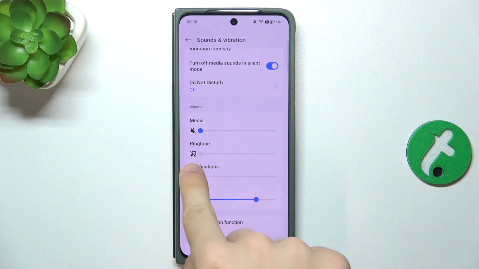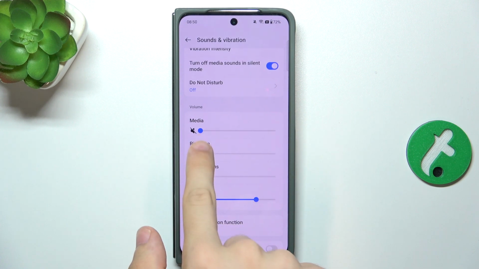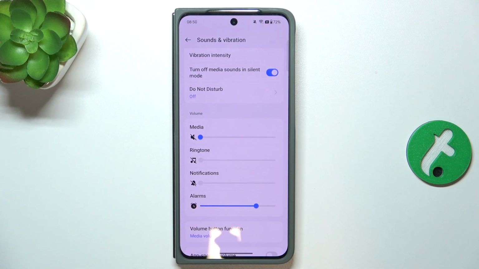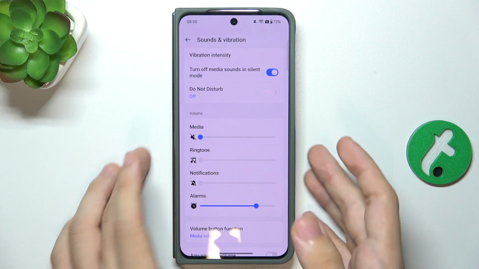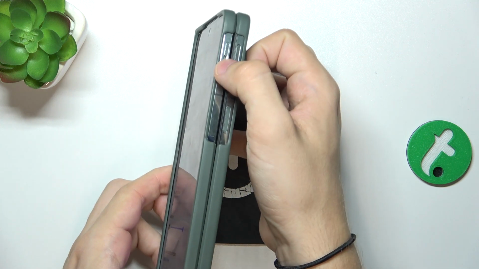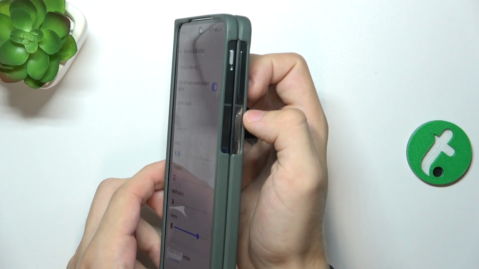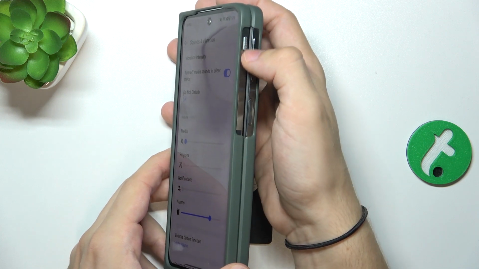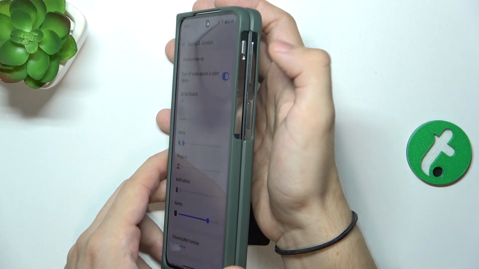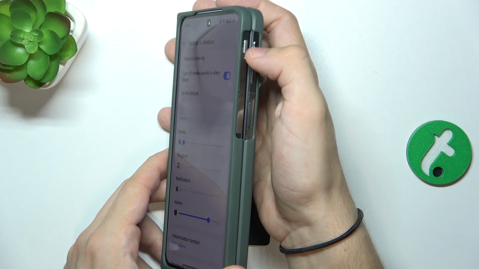And now see if you can adjust the slider. If you cannot, then find this slider on the side of your device. And now you can set it to up to make the phone muted, silent.